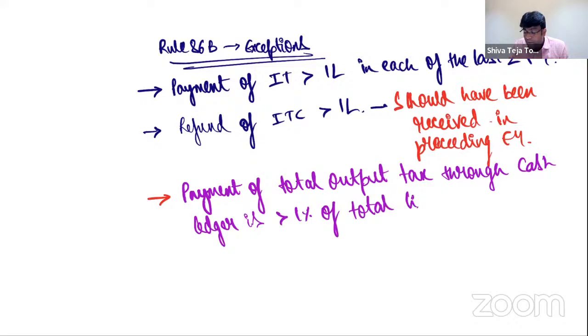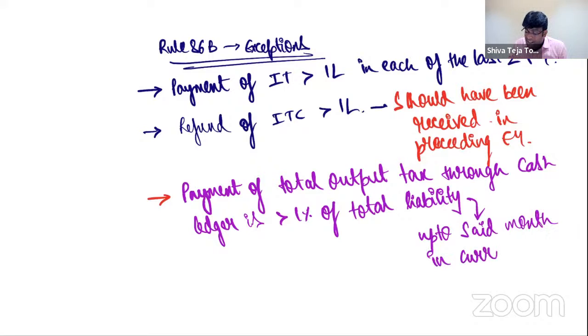That means we paid more than 1% of the liability using the electronic cash ledger, and this should have happened up to the said month in the current financial year. So, for example, if you're in the month of October 22, then up to September 22 or up to October 22, we should have already paid at least 1% of the tax liability using the electronic cash ledger.